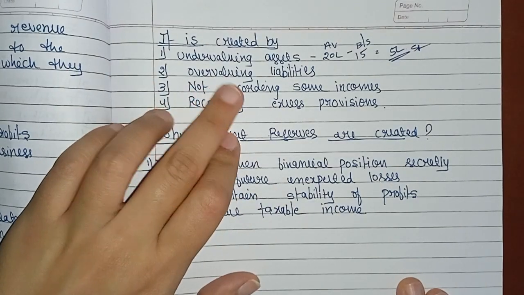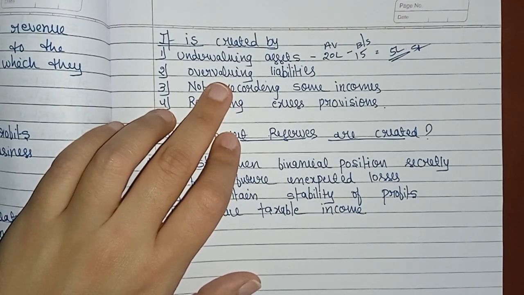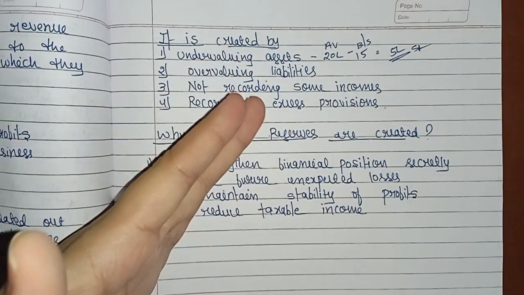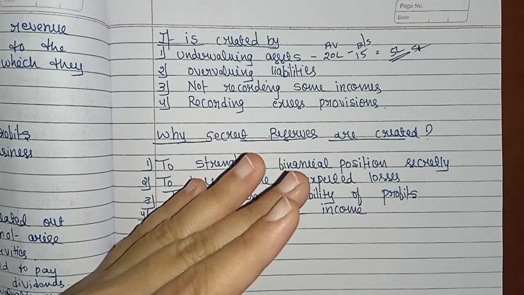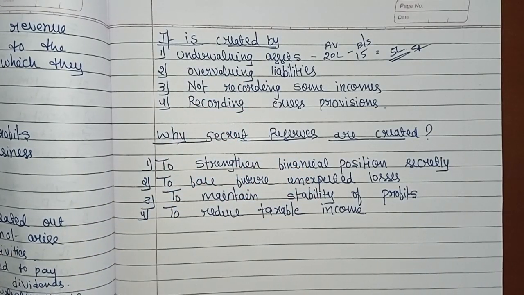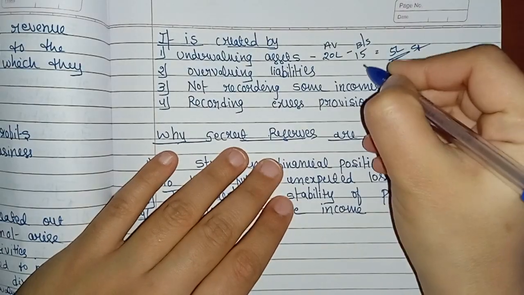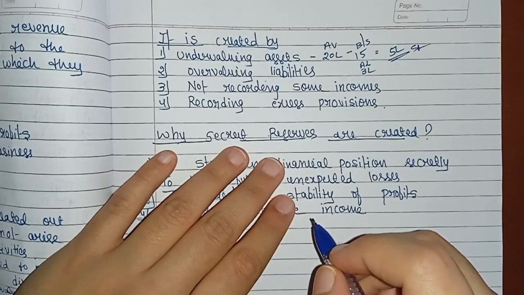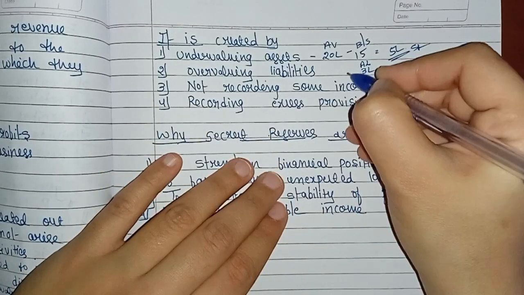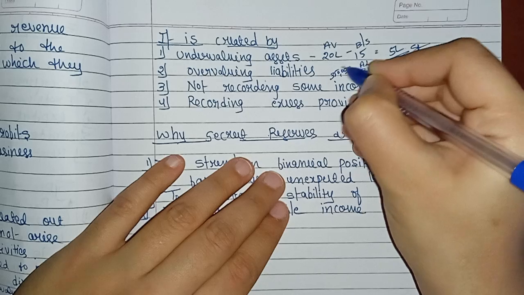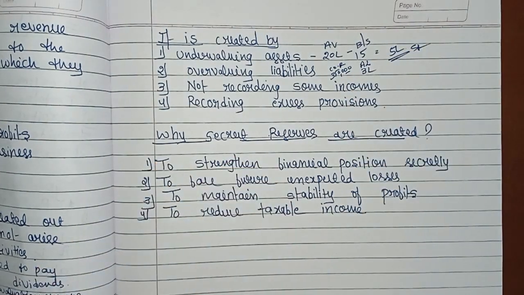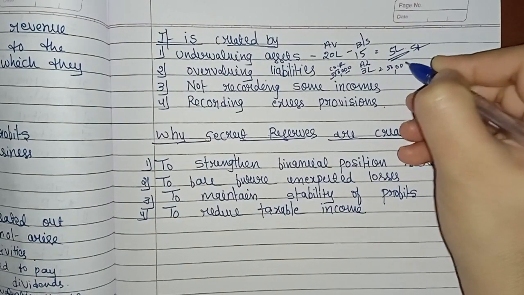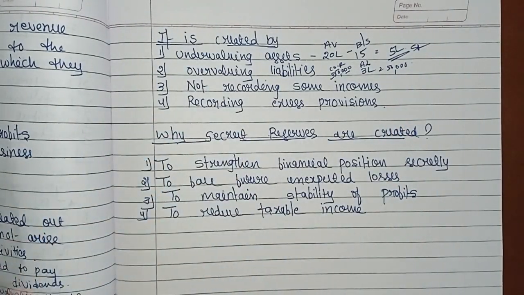And the second one is overvaluing liabilities. It means when a company records the liabilities at more than what it actually owes, the extra amount becomes a secret reserve. For example, the actual liability to creditors is rupees 3 lakh. But the company records it as rupees 3,50,000, which means a hidden extra amount of rupees 50,000. It is a secret reserve.